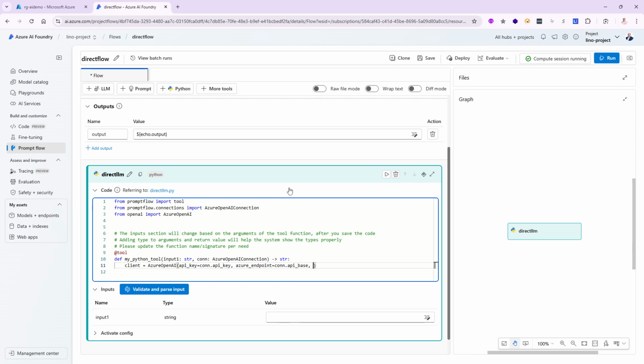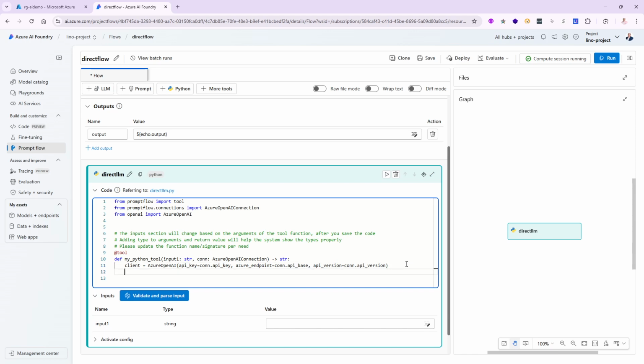And then the final one is the version number. Of course, if you don't pass it and run this, you're going to get an error, and the error will be very meaningful. It will tell you the API version has to be passed to your Azure OpenAI. So you will know exactly what you're missing, because there is not a lot of documentation out there to tell you exactly how to do it at the time of producing this video. So the final one will say api_version, and it's going to be coming from the connection, con.api_version. All right, excellent. So we have the API key, the version, and the endpoint. Once this is executed, I would be able to access this client automatically, and I'm ready to go.